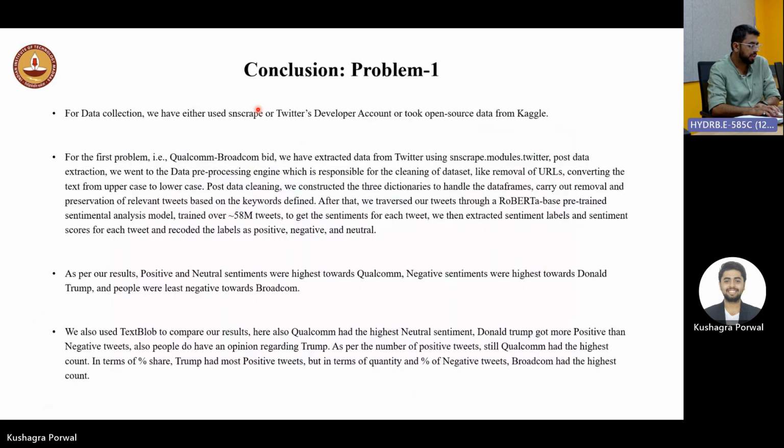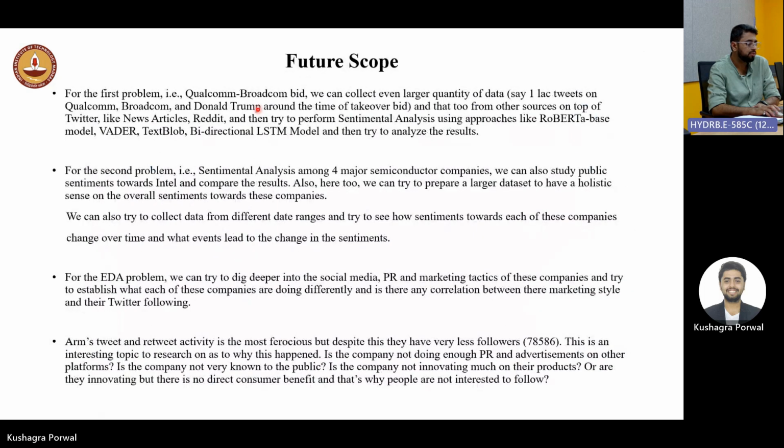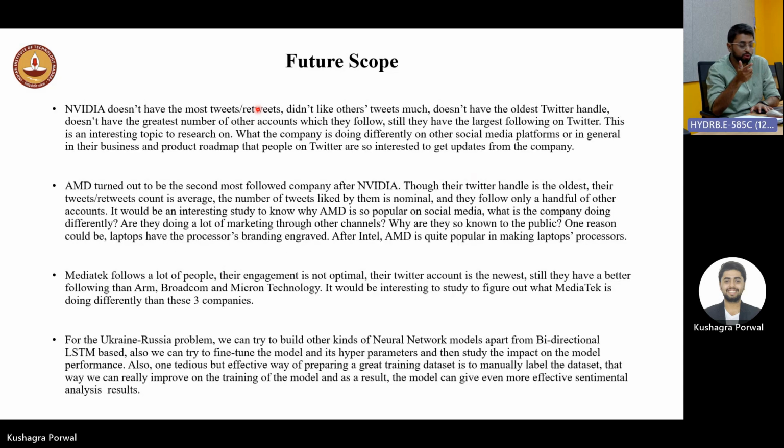In the future scope, we want to collect a larger set of data for the Qualcomm Broadcom bid as well as the sentiment analysis among the four major companies. We want to analyze a lot of things. ARM is tweeting a lot, but they do not have following. Why is that the case? What is their PR team doing? Nvidia is not doing well in tweeting, retweeting, liking other people's tweets, and following other accounts, but still they have the highest followers. MediaTek's engagement is not optimal, but still they are doing better than ARM, Broadcom, and Micron Technology.